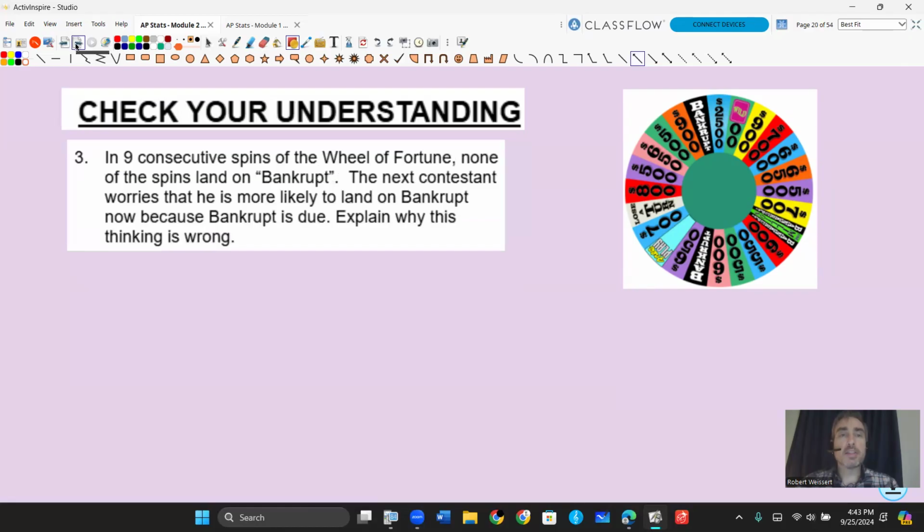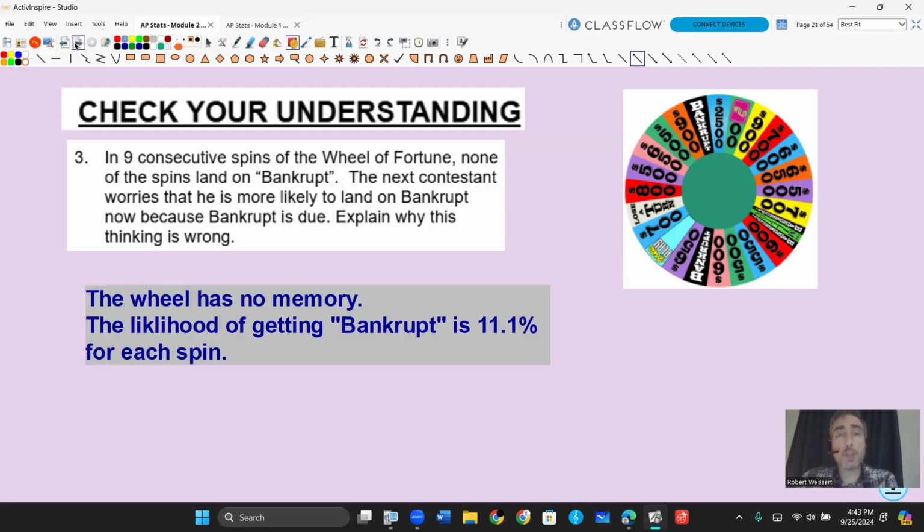Number 3, in 9 consecutive spins of Wheel of Fortune, none of the spins land on bankrupt. The next contestant worries that he's more likely to land on bankrupt now because bankrupt is due. Why is this wrong? Well, every spin is independent. So it's not like one spin's going to affect the other. So the wheel has no memory. The likelihood of getting bankrupt is always going to be 11.1% on any spin you make.